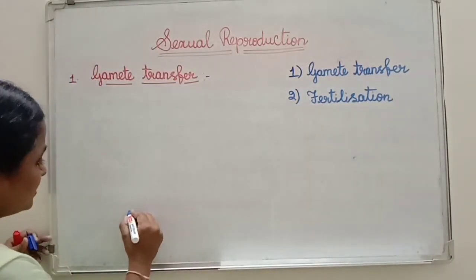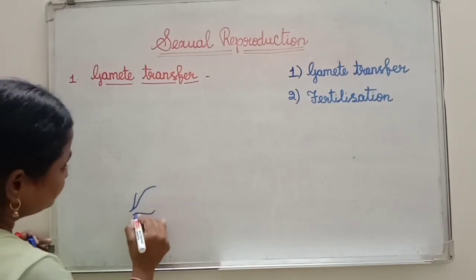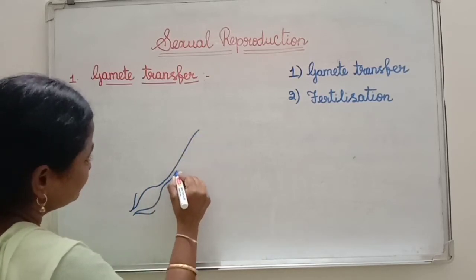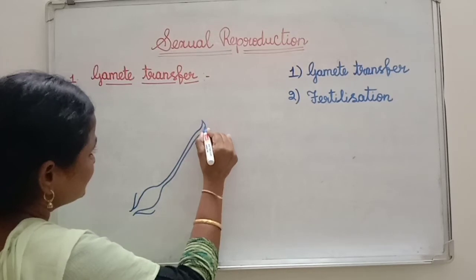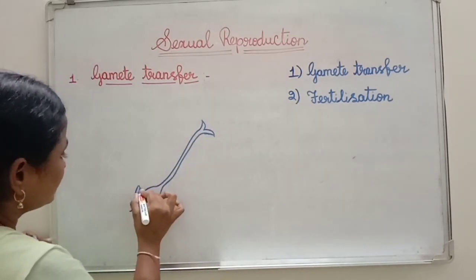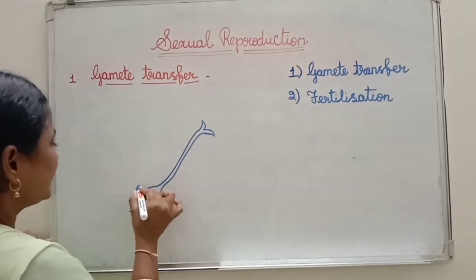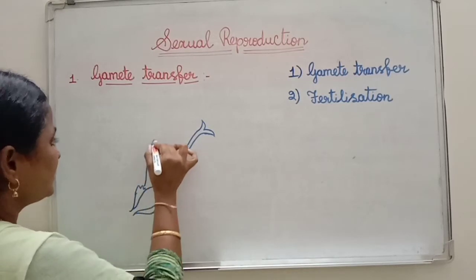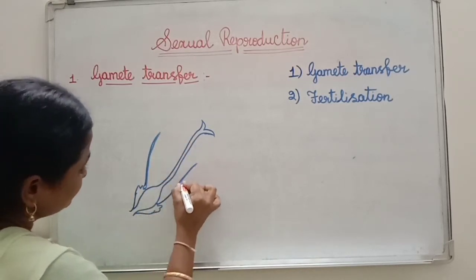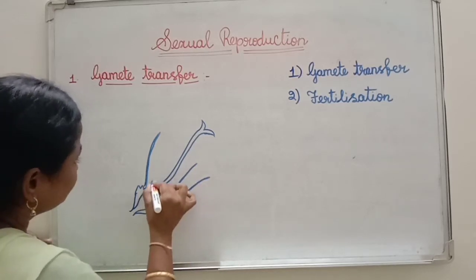See here, now I am going to draw the flower diagram. See, this is the gynoecium. What is this structure? Gynoecium. Then this is the carpel. Then here I am going to draw the androecium. Okay, this is the androecium.